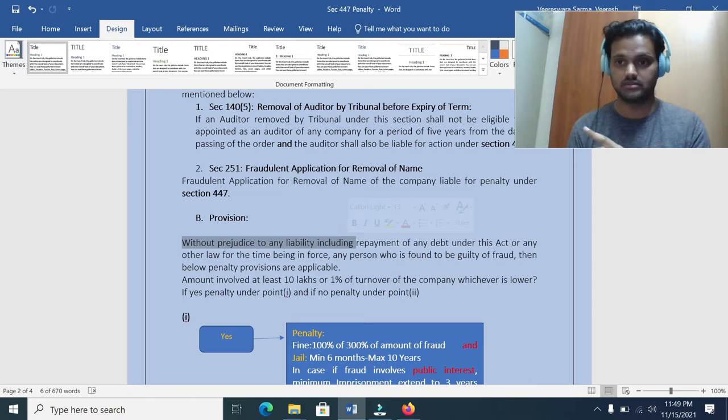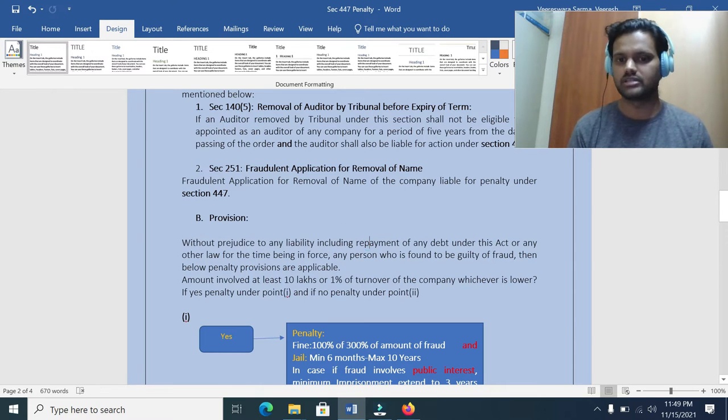So there are two penalties. If there is an original penalty in that particular section, that also will be applicable. And in addition to that, penalty under section 447 will also be applicable. Okay, including repayment of debt. What is meant by repayment of debt?